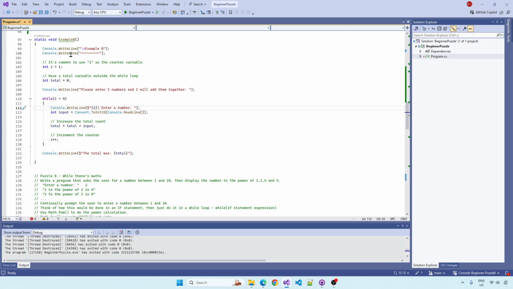Okay, example B, we're using I as the counter, we're keeping a running total. We're using an if statement in there to logic whether it's true or false. Okay, looks straightforward.